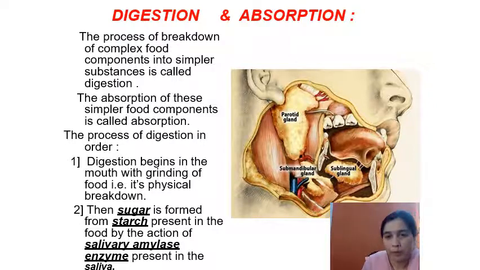There, the carbohydrate food we take gets digested into the simple form of sugar with the help of the salivary gland, which secretes the salivary amylase enzyme and digests the complex sugar into a simpler form.